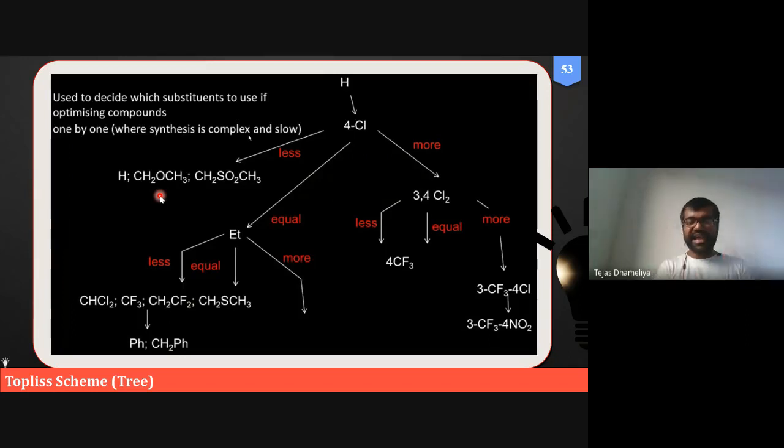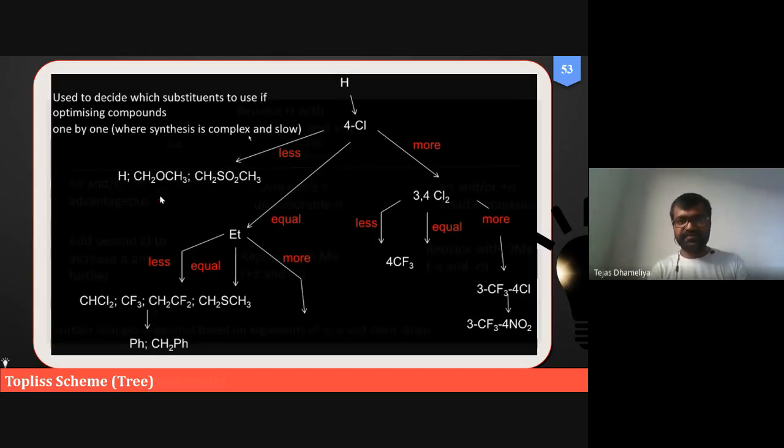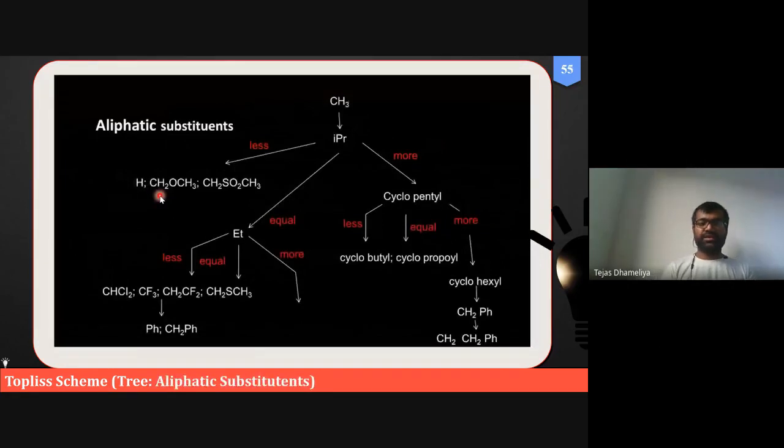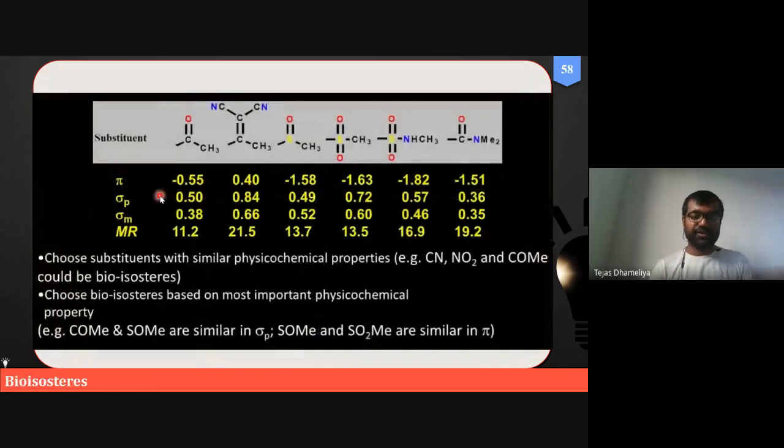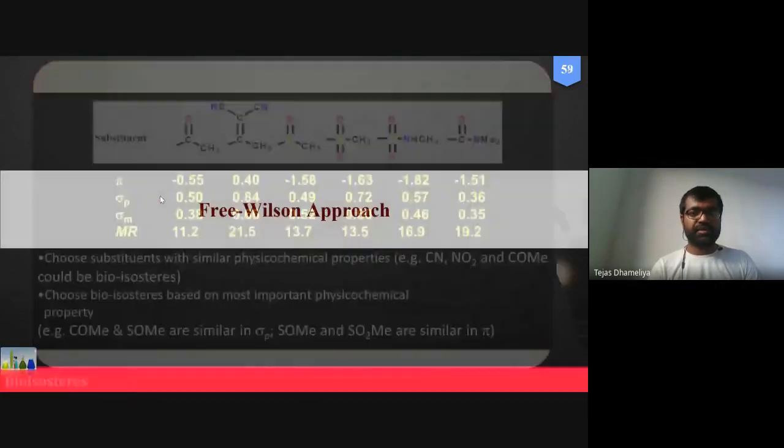We will not go into the depth of this, but we will remember that the Topliss scheme is a kind of algorithmic chart like this. It will enable us to select the functional groups depending upon the substituents. We will not go into the depth of this because these are not of our interest.